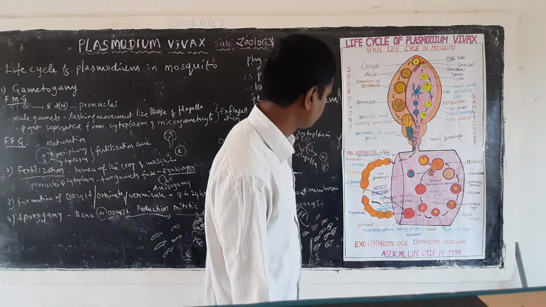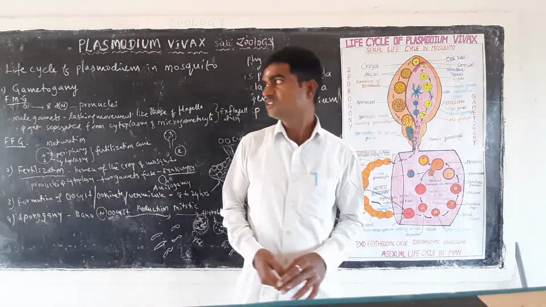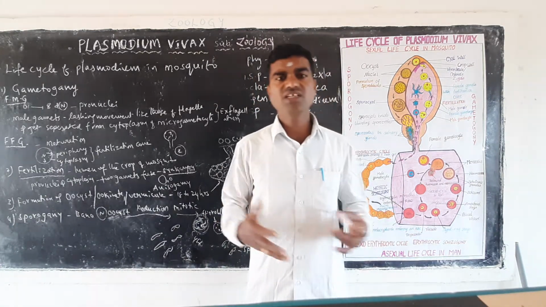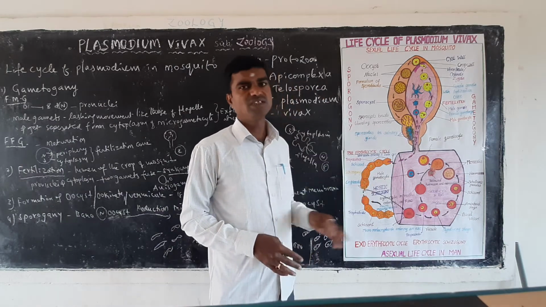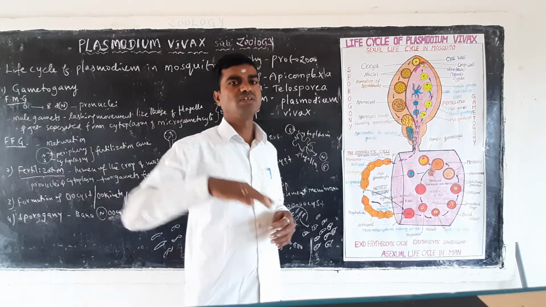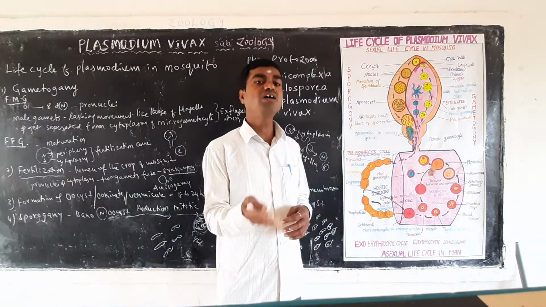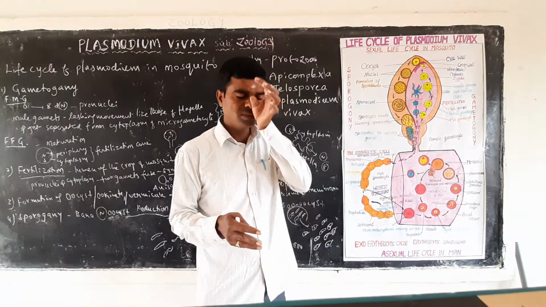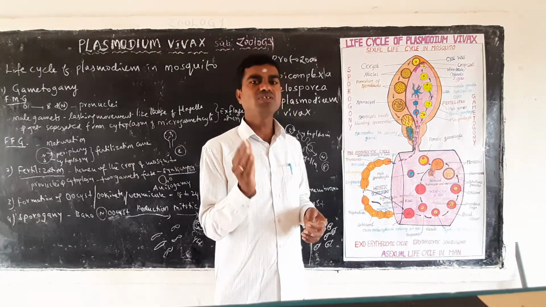Right. Now what is the next one? Relapsing malaria. Relapsing malaria means what here? Here some macrometacryptozoites are forming. The macrometacryptozoites infect the liver cells. Whenever they live for a long period in the liver cells, in those liver cells they transform into cryptozoites.